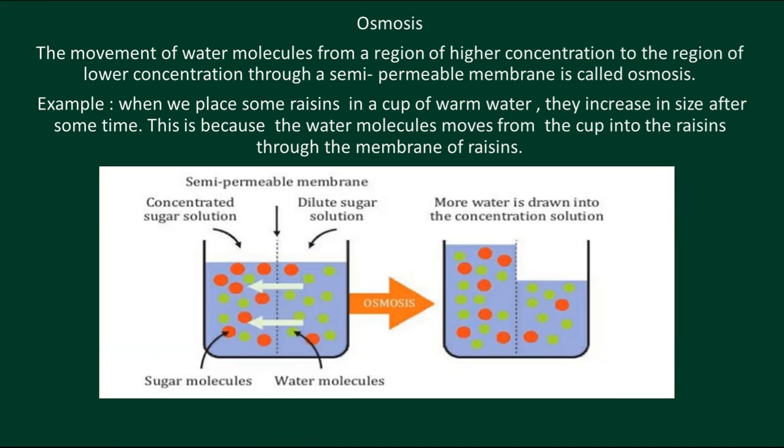So water moves from higher concentration, that means from the cup, to lower concentration, that means into the raisin, through the membrane, the tiny holes in the membrane, which act as a semi-permeable membrane. The process is called osmosis.